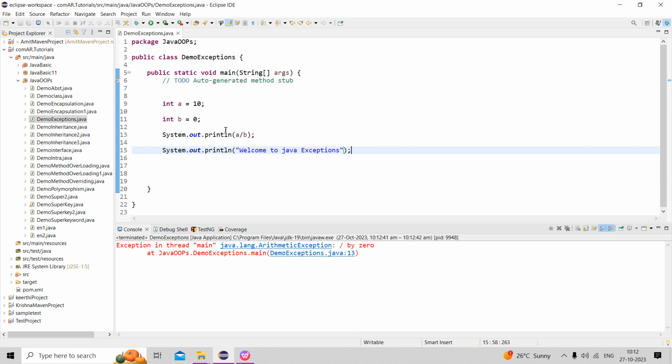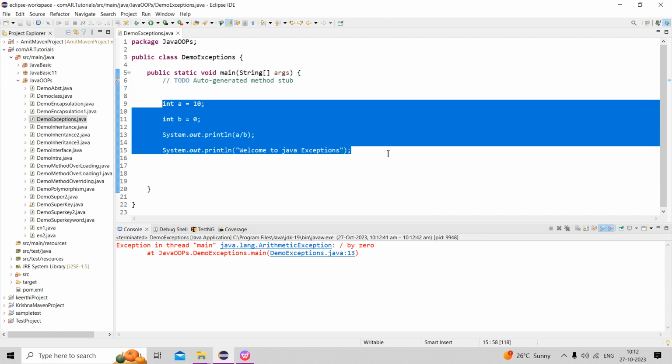Here we are getting an error, so how do we handle it? The JVM raises the exception, but how do we handle this type of exception? This is an unchecked exception. In these situations we can handle it in the code.